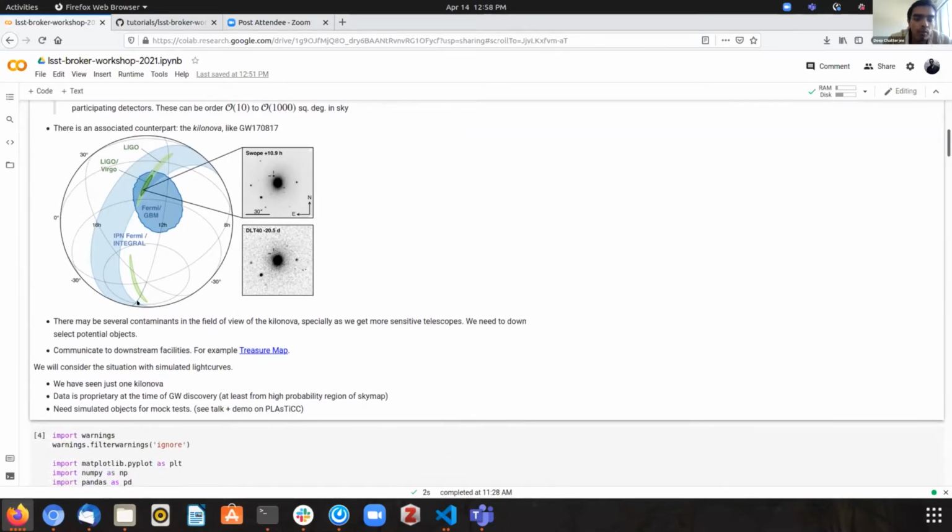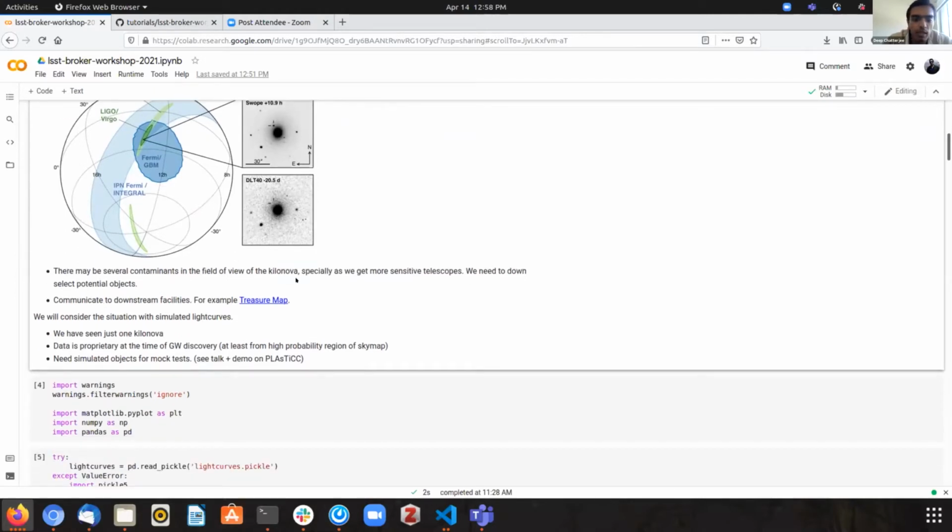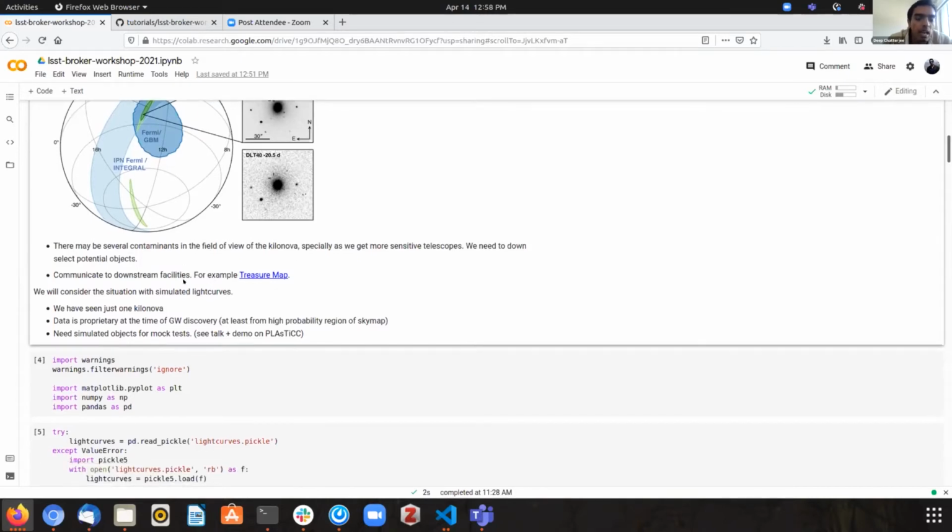But the problem that we want to look at over here is that going ahead, there can be several contaminants in the field of view. Especially as we go ahead to more sensitive telescopes, the sky area is wide enough that it can have many other objects. So we need to select down to potential objects that we follow up. This is important because we need to communicate these to downstream facilities. I know of one called Treasure Map. Apologies if I don't mention others, I'm just more familiar with Treasure Map. That can facilitate scheduling further observation to find the kilonova.